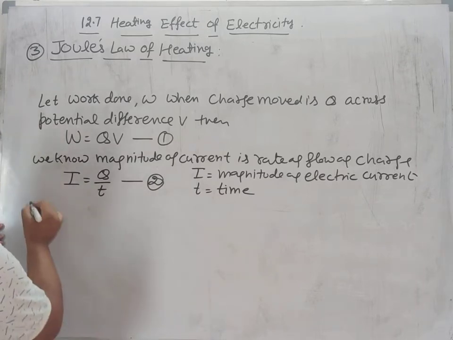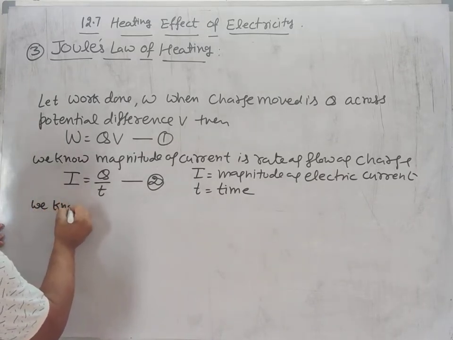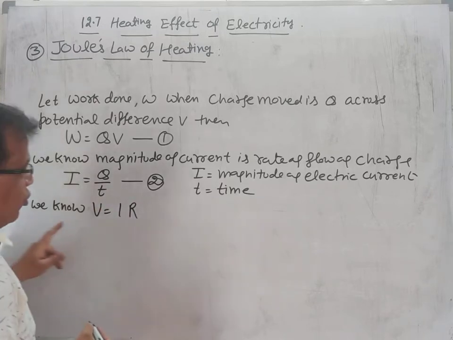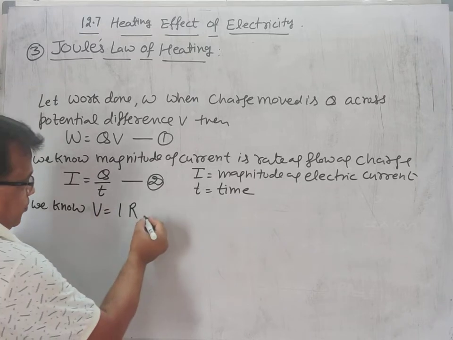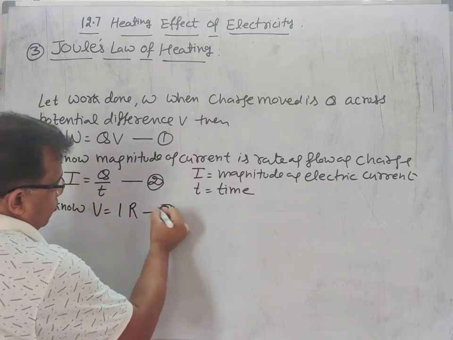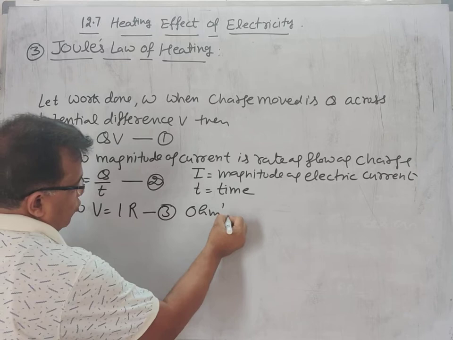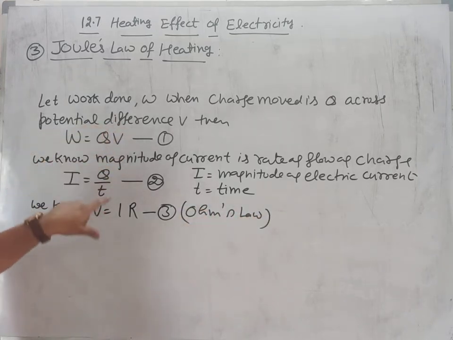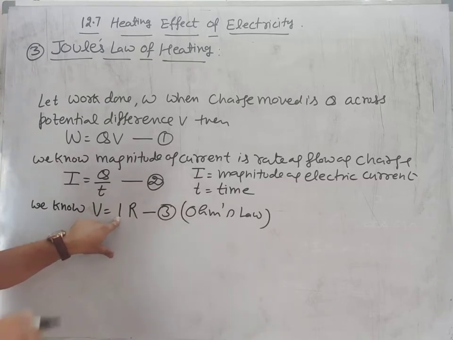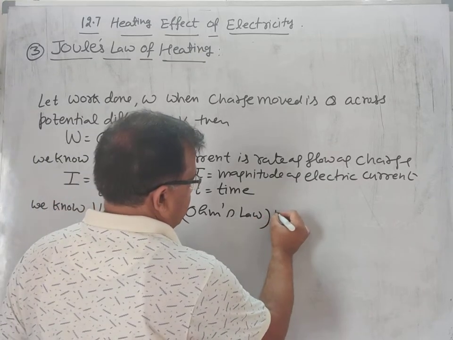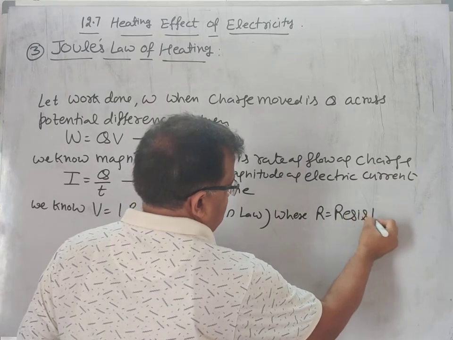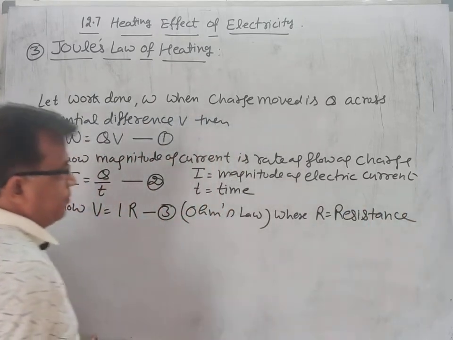We also know V is equal to IR. This is Ohm's law, where V is potential difference, I is the magnitude of electric current, R is the resistance of wire, rod or conductor.